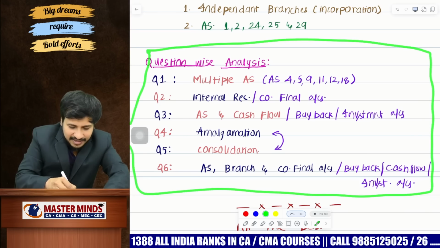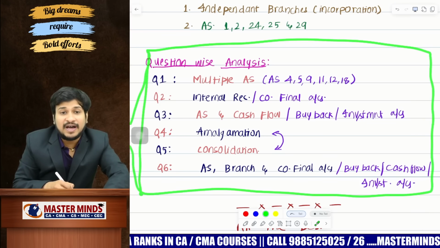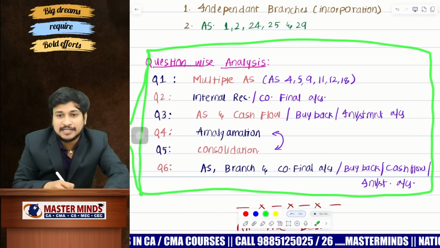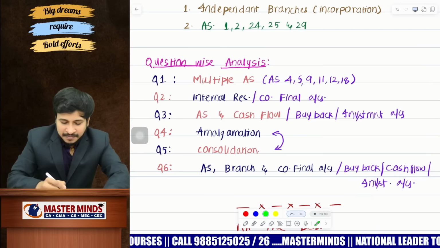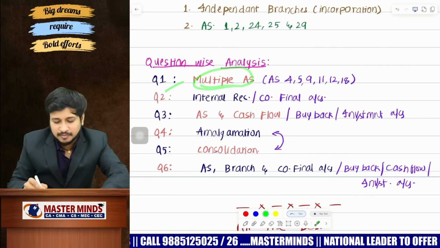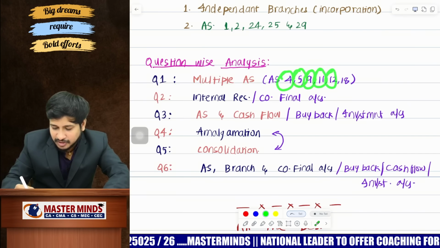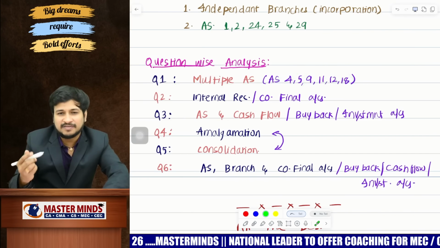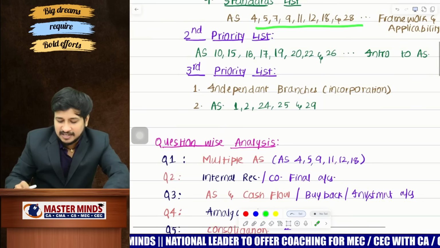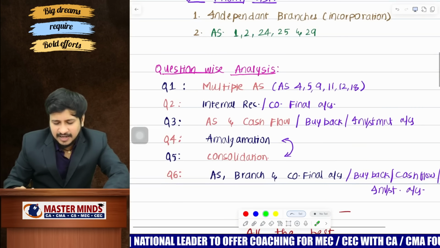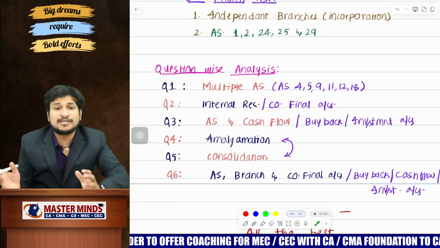To all my dear children, one very important thing: this is not the final blueprint. This is an expected blueprint of the questions you are going to get. Question number 1, from multiple accounting standards, more prioritized we are expecting is 4 or 5 or 9 or 11 or 12 or 18. At least we are expecting one question amongst these standards. If not, some of the standards in the list given here, expecting at least one question from that. And if not, we are very sorry for that. This is our expectation based on the past trends.